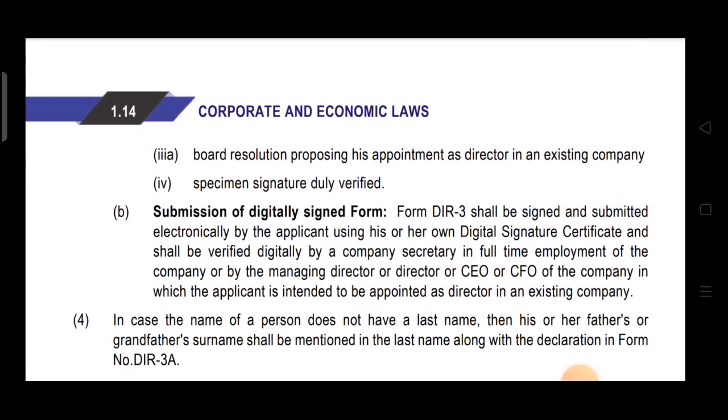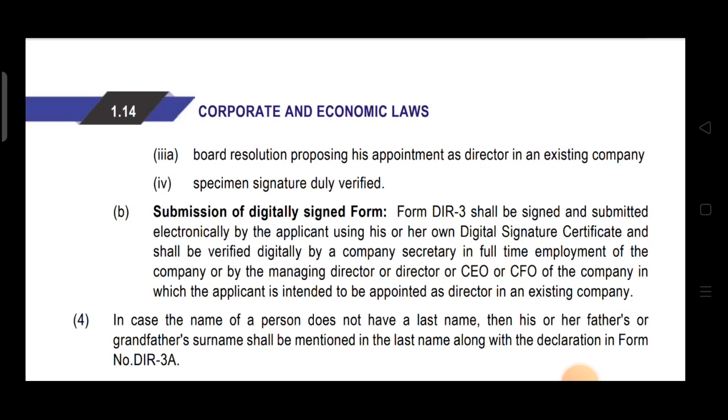Now point 3b is submission of digitally signed form. Once everything is done, particulars are filled in, verified, signed, and documents are attached, the last step is submission of the form. Form DIR 3 shall be signed and submitted electronically by the applicant using his or her own digital signature certificate.